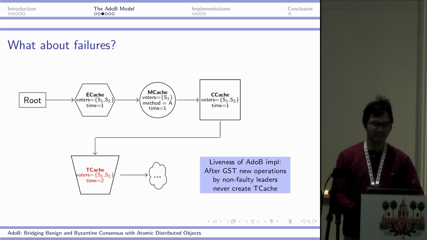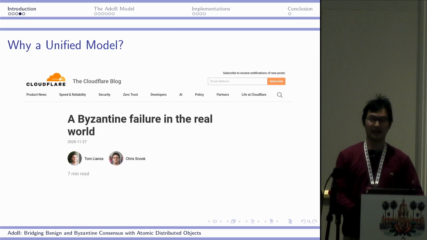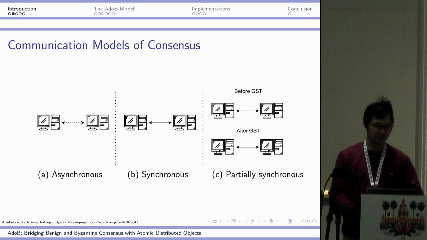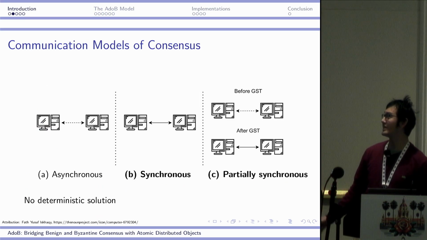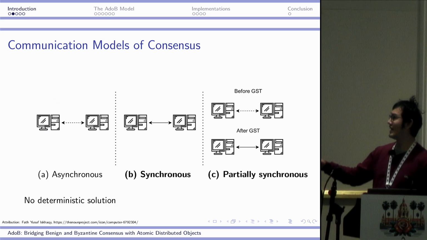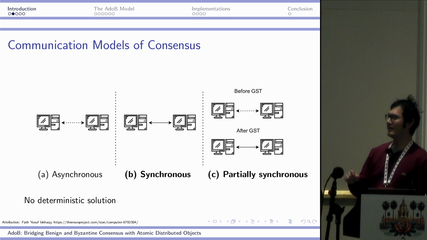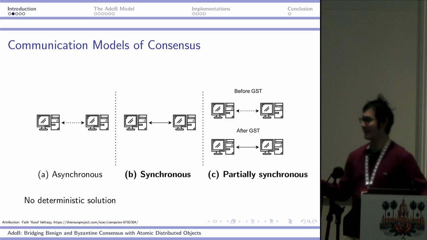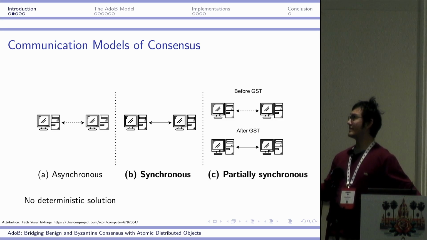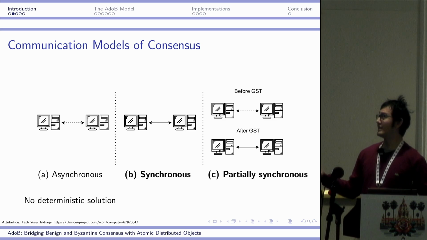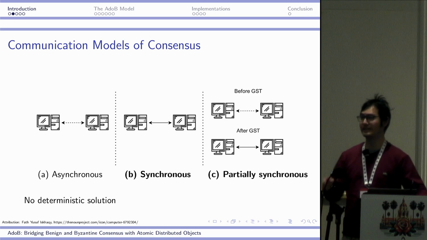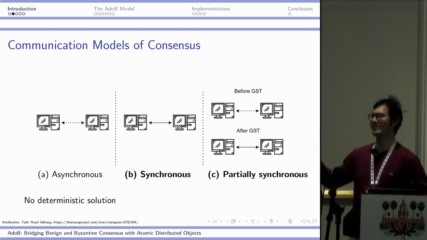Well, in all these protocols, as shown here, you need to make certain assumptions on message delivery. The assumption we make is that after GST, all the messages must be delivered within delta, where delta is a parameter of the algorithm. And then the number of steps is formally stated in terms of multiples of this delta. And this depends on the protocol. For the Jolteon protocol, it's 2 phases, so it's 4 delta, where each phase consists of the leader sending out and then the voters responding back.